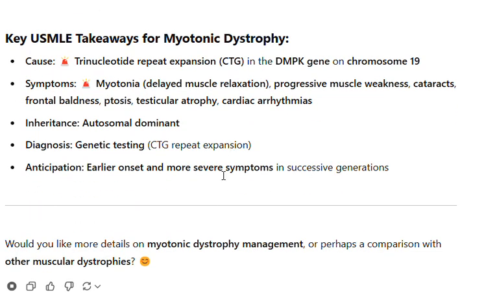Key USMLE takeaways for myotonic dystrophy. Cause, trinucleotide repeat expansion, CTG in the DMPK gene on chromosome 19. Symptoms, myotonia, delayed muscle relaxation, progressive muscle weakness, cataracts, frontal baldness, ptosis, testicular atrophy, cardiac arrhythmias. Inheritance, autosomal dominant, genetic testing, CTG repeat expansion, anticipation, earlier onset, and more severe symptoms in successive generations.